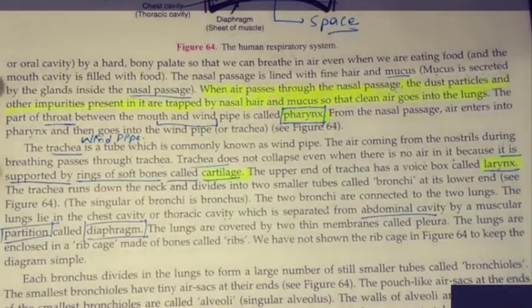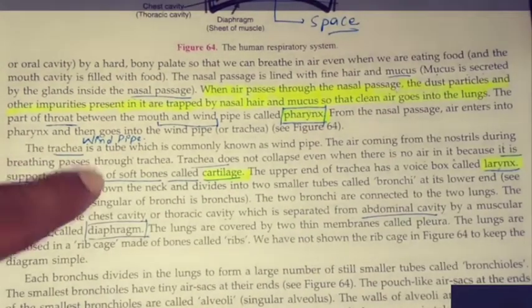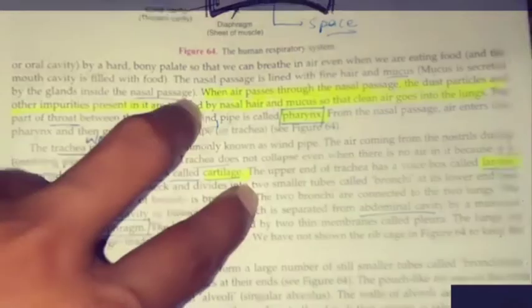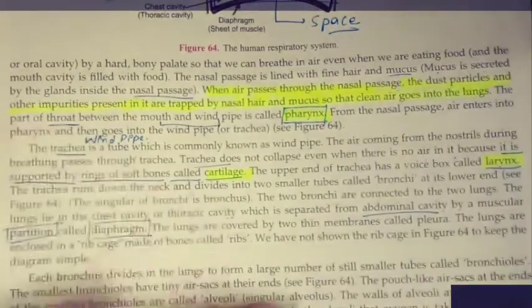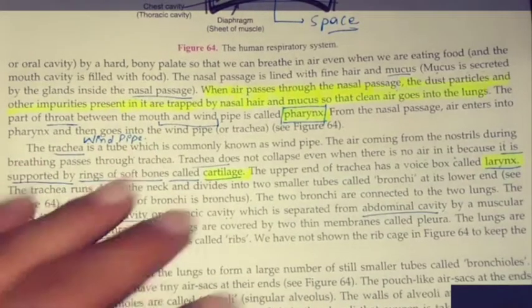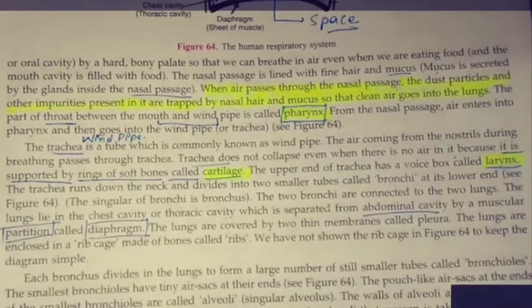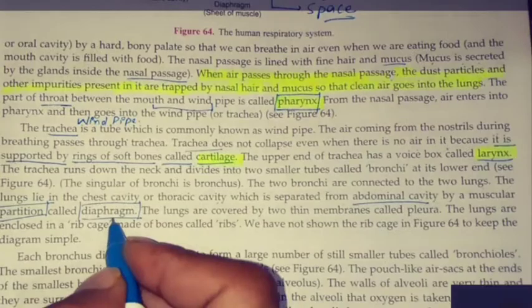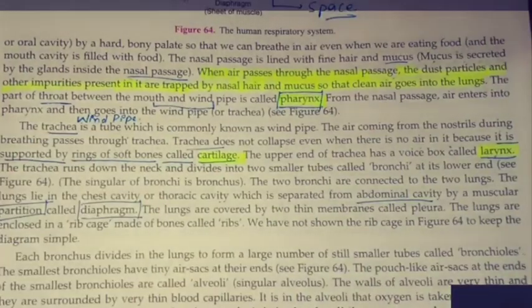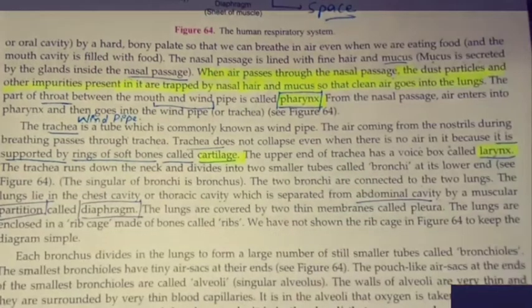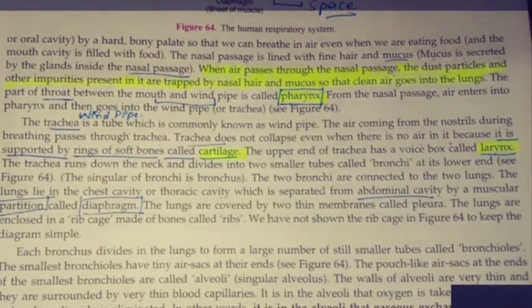The lungs are doing their work, at the same time the stomach is doing its work, the small intestine is doing its work, the heart is pumping, and we are taking air also. So how are these separated? They are separated by the diaphragm. It is like a cover which separates the components of the respiratory system.